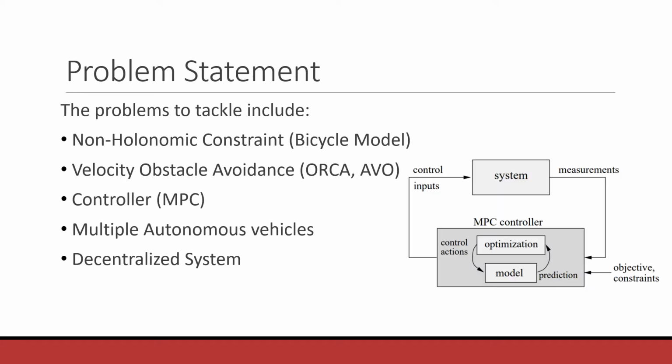Third is to design a controller. Here we have used a model predictive controller, which enables us to incorporate various costs for the local path planning of the vehicle. Fourth being, we need to consider other moving vehicles and if they would react in the same way. So here we assume that either we have a non-reacting vehicle or a vehicle that reacts in the same way as we would.